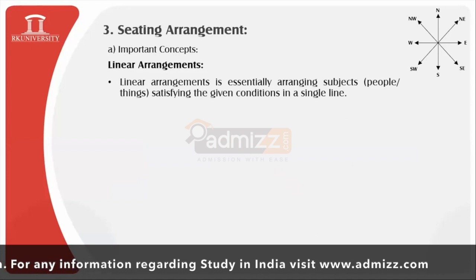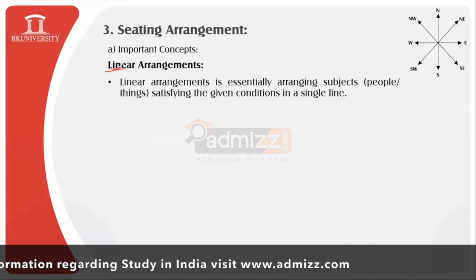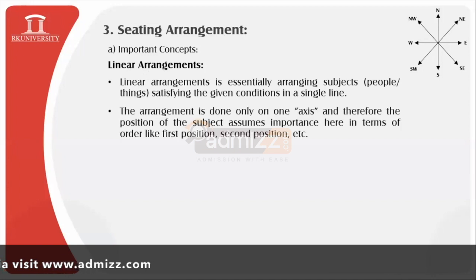As the word linear comprises the word line within, the arrangement is definitely done in a single line, a single row or column format, and on only one axis.